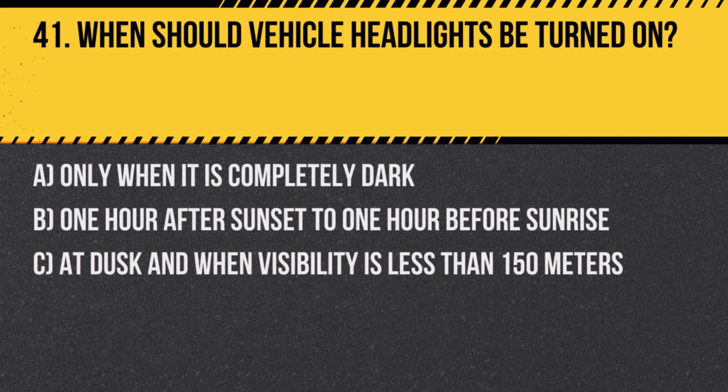Question 41. When should vehicle headlights be turned on? A. Only when it is completely dark. B. 1 hour after sunset to 1 hour before sunrise. C. At dusk and when visibility is less than 150 meters. Answer. C. At dusk and when visibility is less than 150 meters. It's important to use headlights to improve visibility when natural light is insufficient.